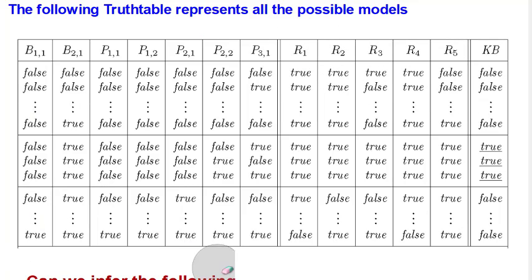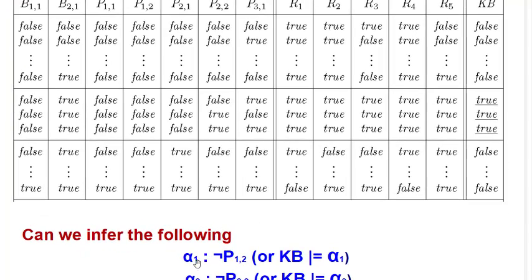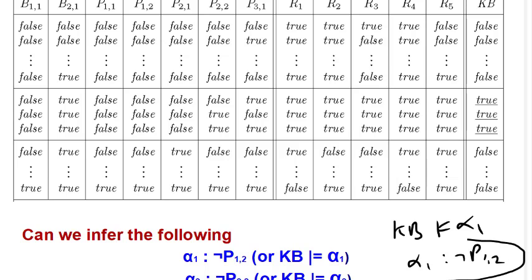Now let us give a query. Suppose we pose a query, can we infer this? Does our knowledge base entail alpha 1, where alpha 1 is the negation of P12? So what do we mean when we ask whether our knowledge base entails that there is no pit in 1 2?